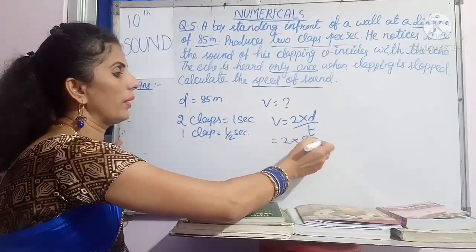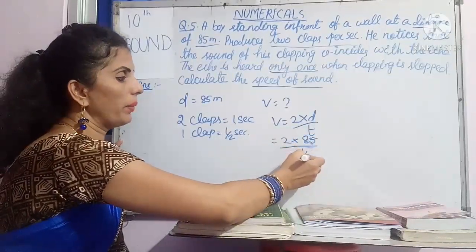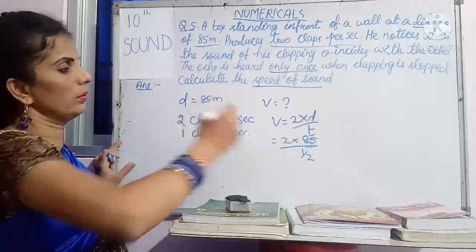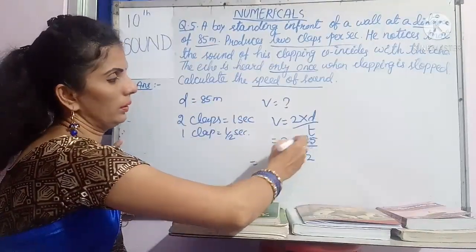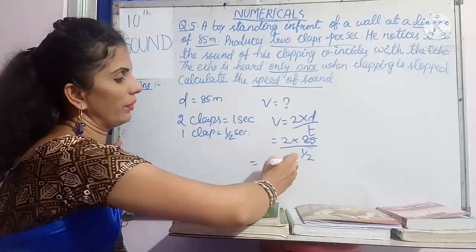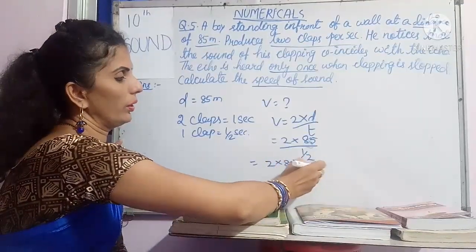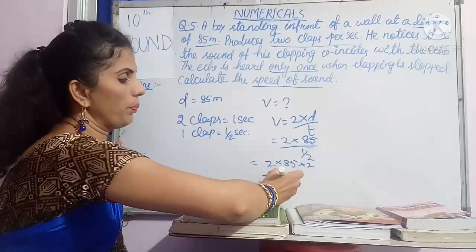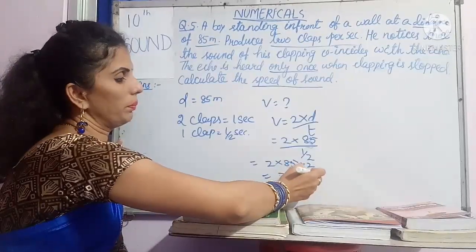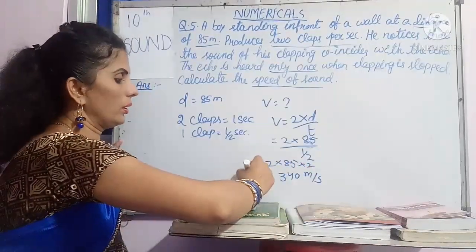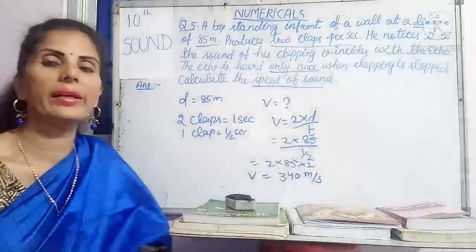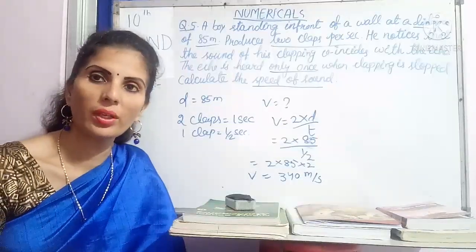2 into 85 divided by 1/2. Then it will go up: 2 into 85 into 2. So your answer is 340 meter per second. So it is your V and it is your final answer. Now go to the next question.